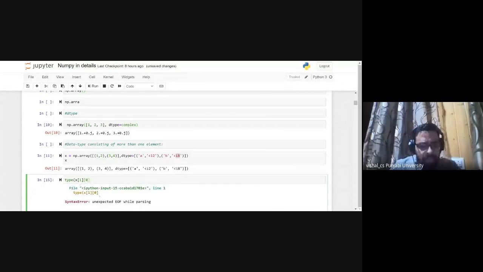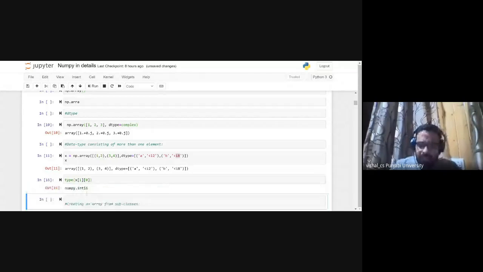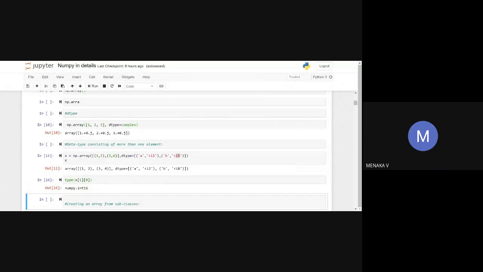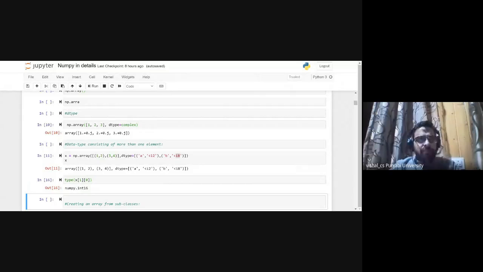We're expecting this always. See, this is showing NumPy dot. Which value is this? 1 of 0. Can anybody tell me? The value is 3. 1 of 3. Okay, can check what is the value?